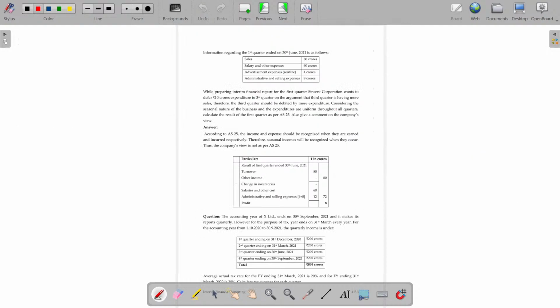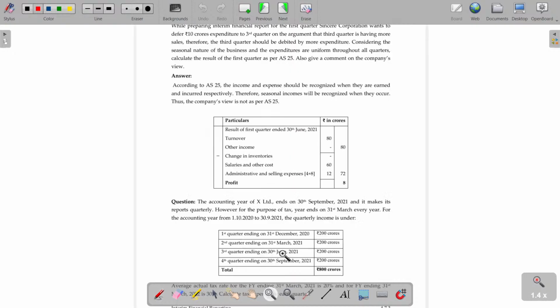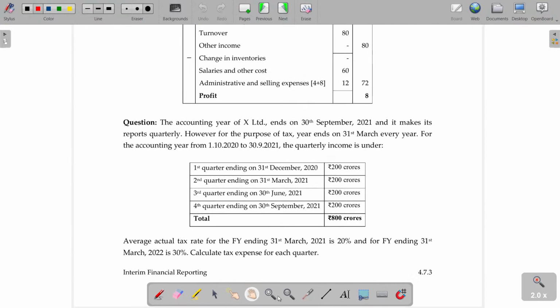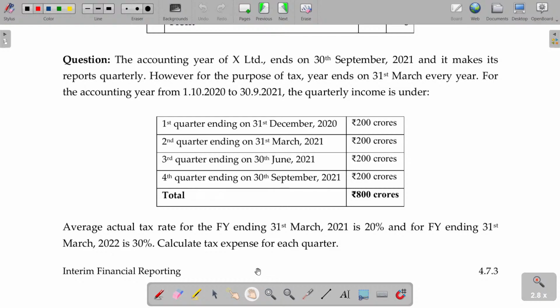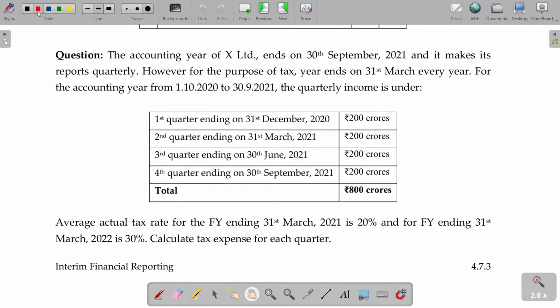Next question. The accounting year of X Limited ends on 30th September 2021. Accounting year ends, and it makes its reports quarterly. However, for the purposes of tax, year ends on 31st March every year.